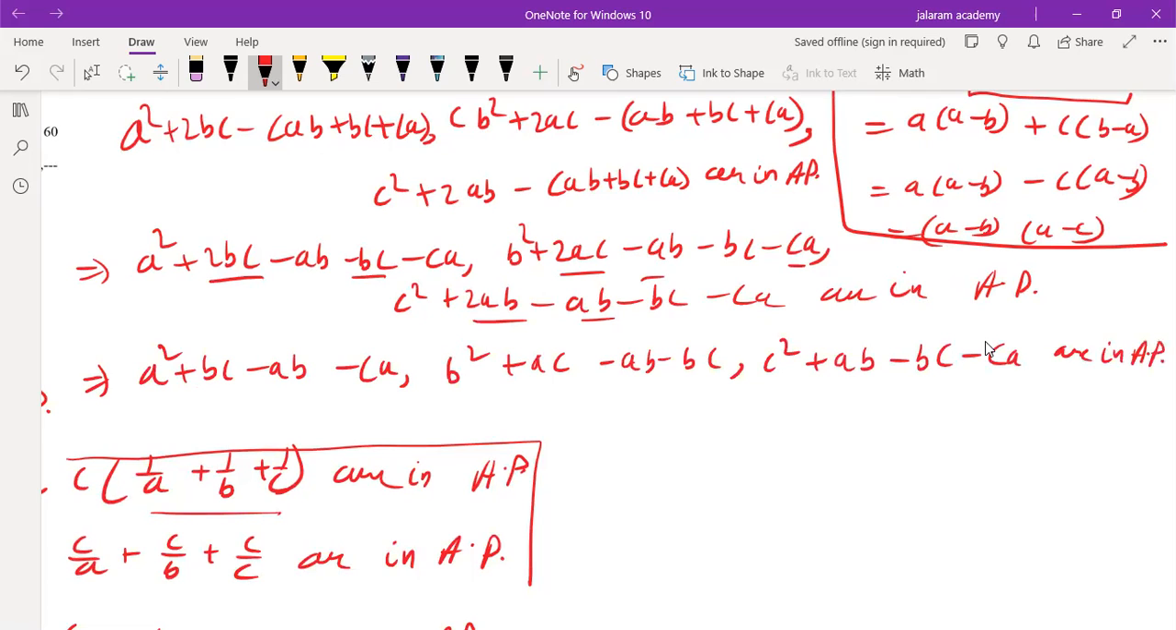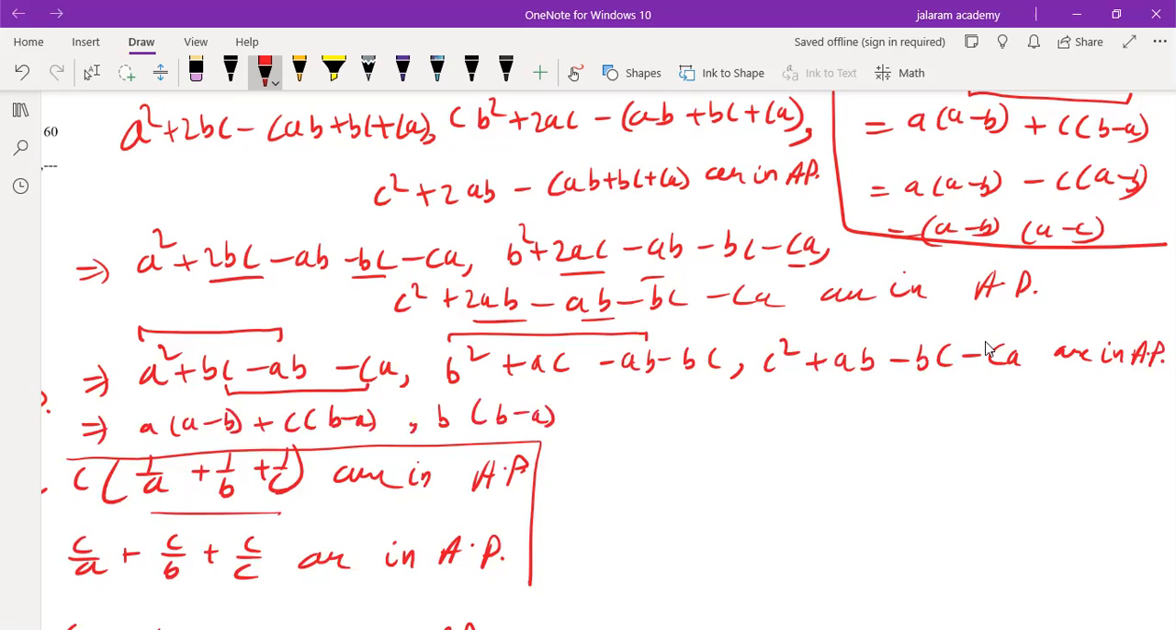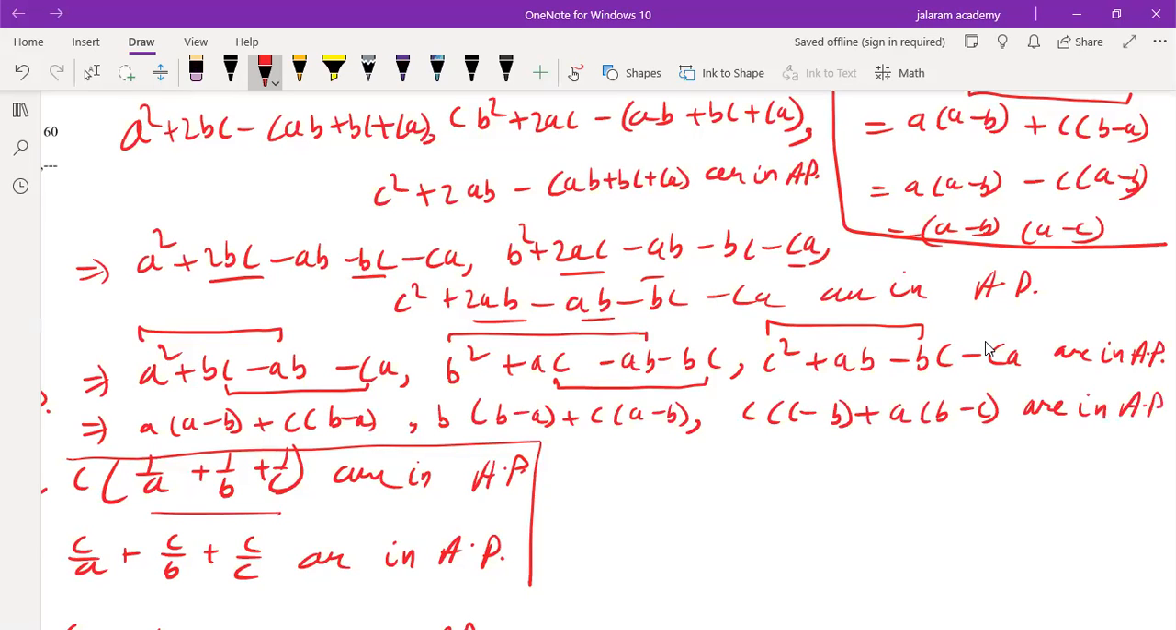It implies from first and third, if we take a common, a into (a minus b plus c), comma, from first and third again, b common, b into (b minus a plus c), comma, from second and fourth, c common into (a minus b), again from first and third, c common into (c minus b plus a) common into (b minus c) are in AP.